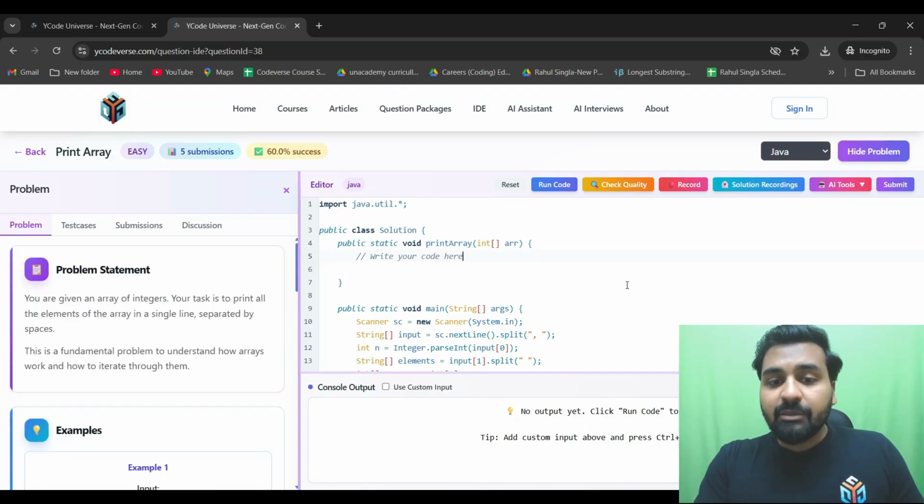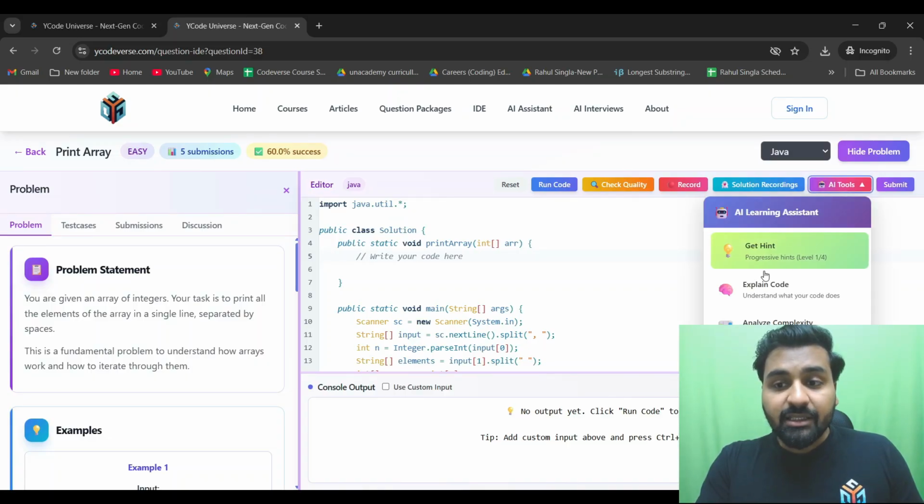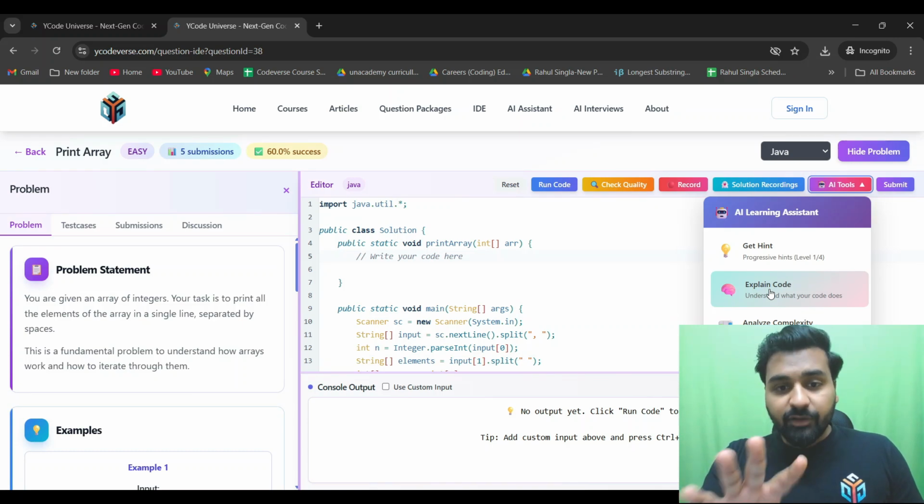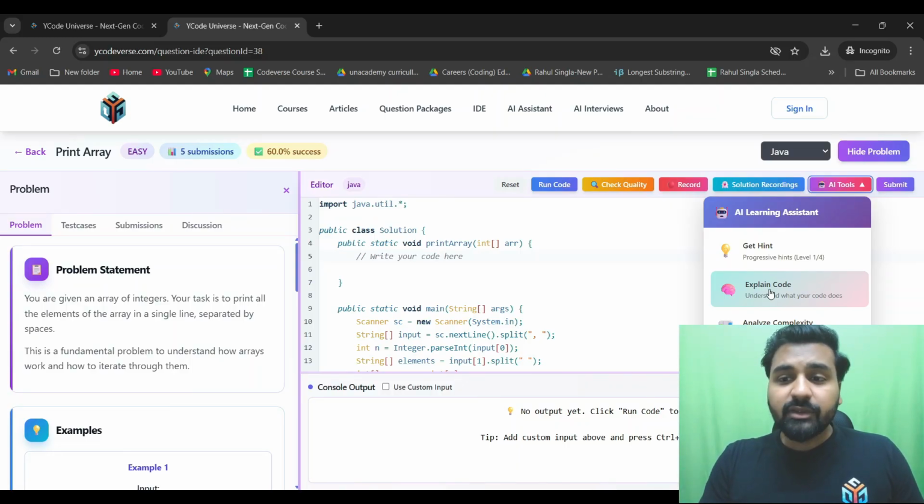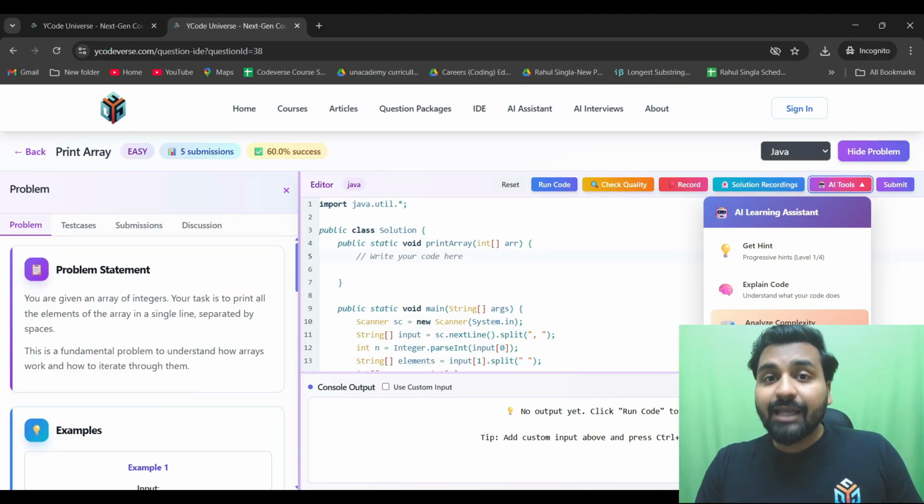Now, let's say in between you get stuck, right? You get stuck and you need help. You want hints. So here you can see there is an option called get hint. You can click on it, you will get the hints. It will explain the whole code to you as well. Whatever code you have written, it will explain that. Let's say you have written some code and you are facing some problem, and you are not able to understand what you have written. These types of things, it will explain your code as well, and it will also analyze your time complexity.